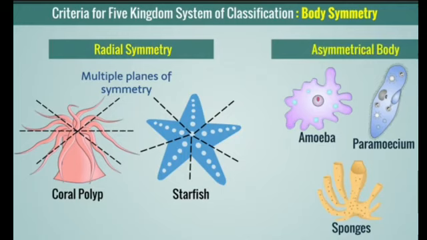Next is the asymmetrical body. In such a body, there is no imaginary axis through which we can get two equal halves. Examples here are amoeba, paramecium, and sponges. Here we can't get two exact halves, so no imaginary axis will be there. So they come under asymmetrical bodies.